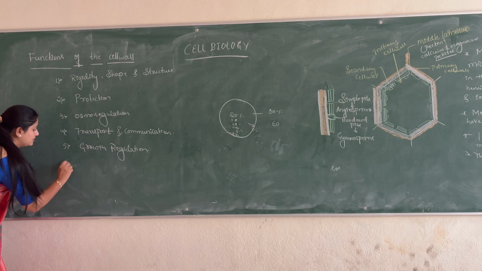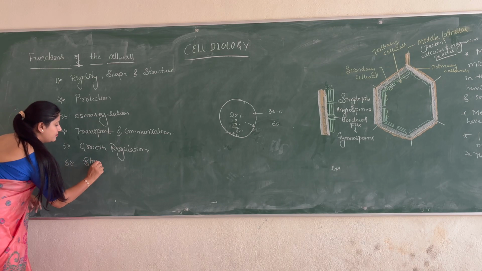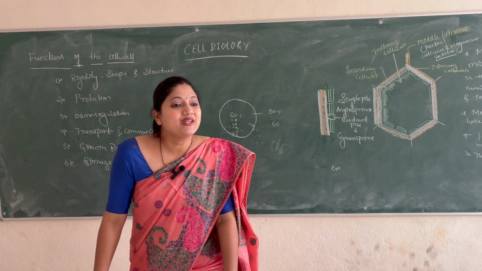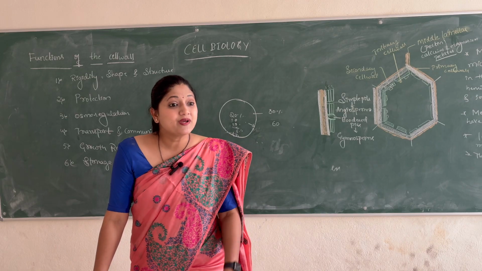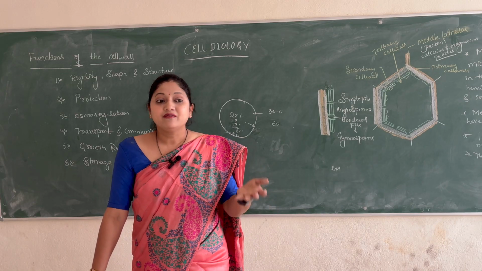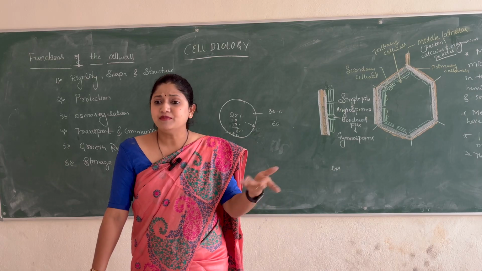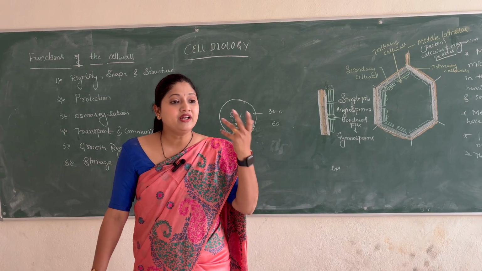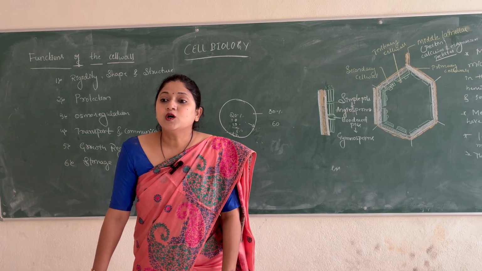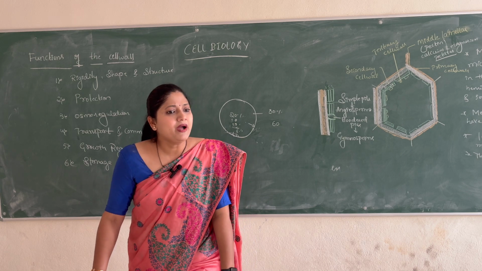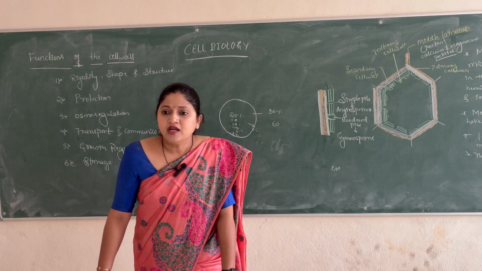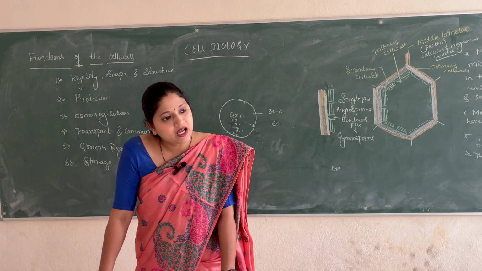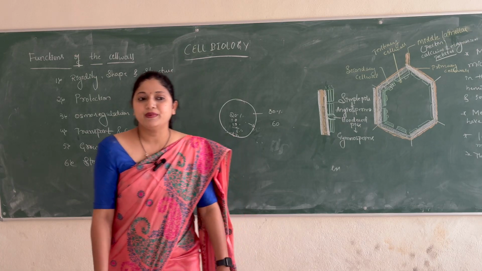And then storage. Cell walls greatly store the carbohydrates, lipids and proteins, because we have lignin present, we have cellulose present, isn't it? Hemicellulose present, pectin present, suberin, cutin, everything is present, right? So all these are what? All these are biomolecules only, right? So they are the great storage parts of all these carbohydrates, proteins and lipids.